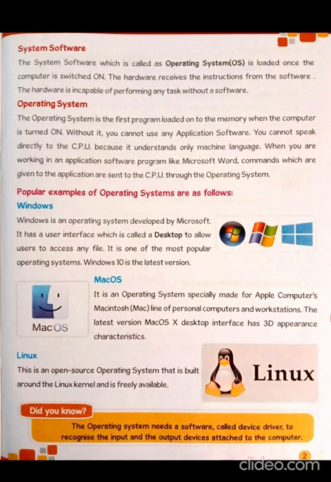Then macOS, it is an operating system specially made for Apple computers, the Macintosh line of personal computers and workstations. The latest version of the macOS X desktop interface has 3D appearance characteristics. Linux is an open source operating system that is built around the Linux kernel and is freely available.